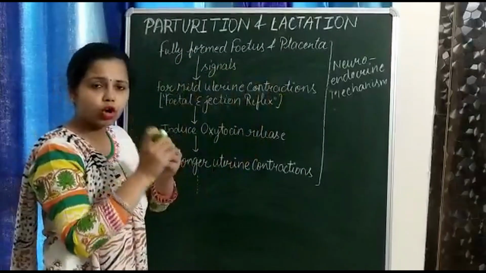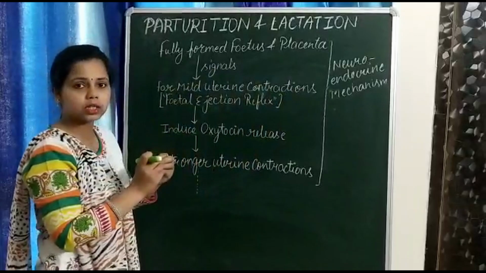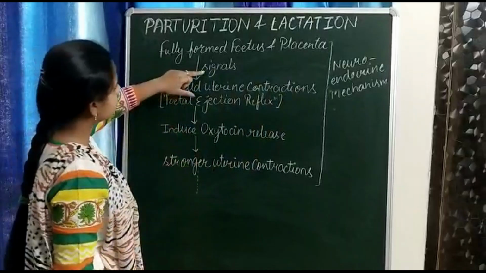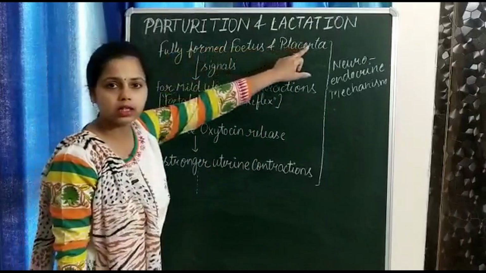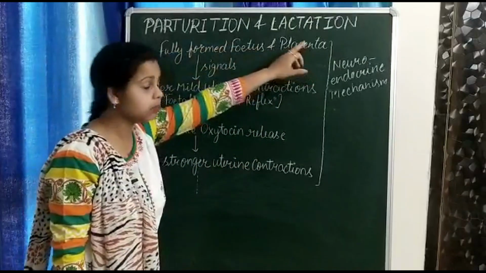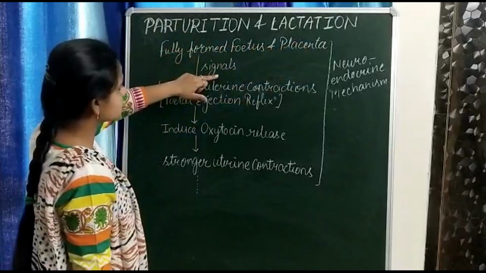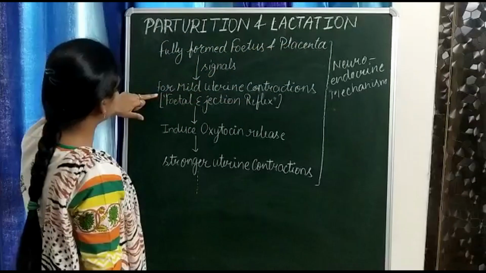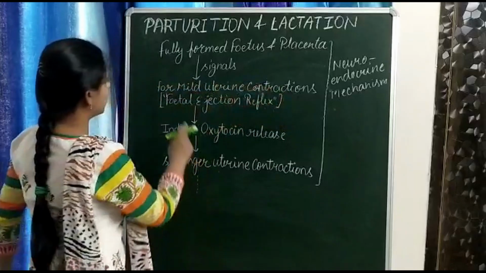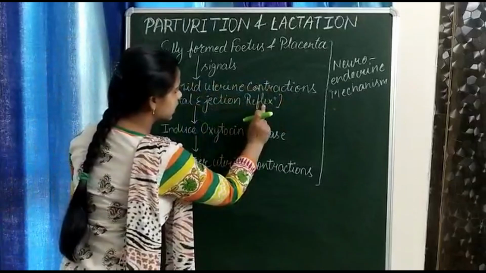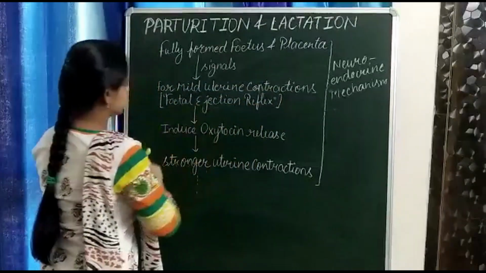Means in the wall of the uterus, very mild contractions start. Because of what? By the signals which originate from the fully formed fetus and placenta. Is it clear? So what will this fully formed fetus originate? Signals. These signals cause mild uterine contractions, and this is called the fetal ejection reflex. What is it called? Fetal ejection reflex.